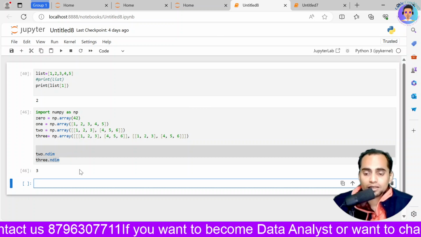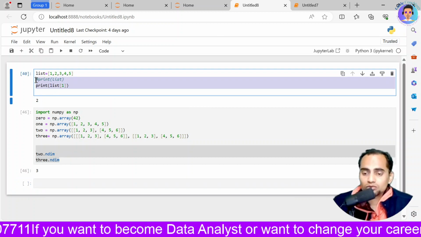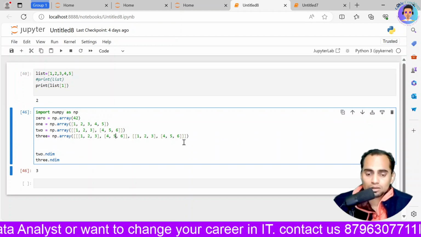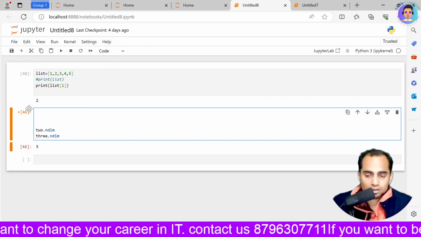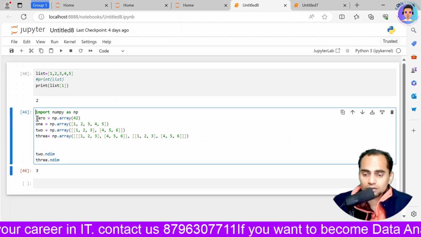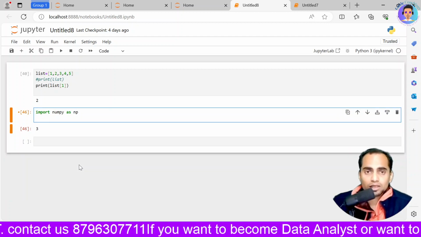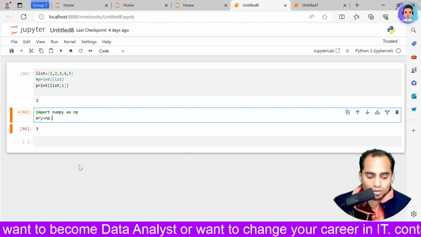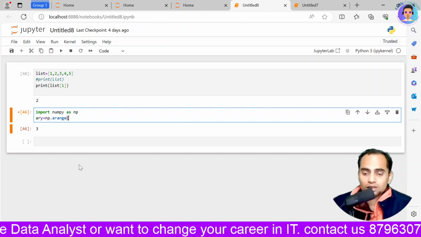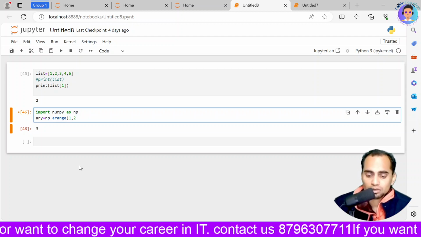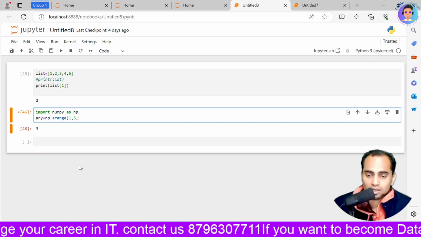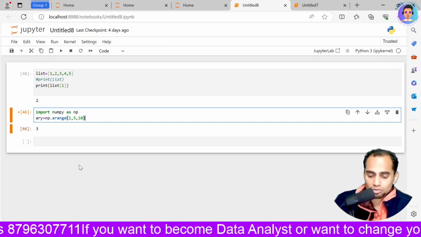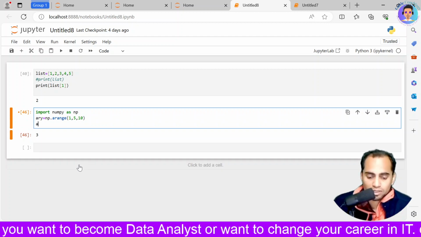For creating a range, you will simply be using np.arange. I'll delete this part over here, and then I will create ary equals np.arange. Here it will take three parameters, 1 comma 5 comma 10, so it is going to give me 10 elements. If I execute it,